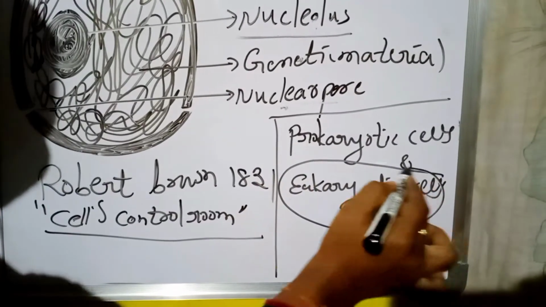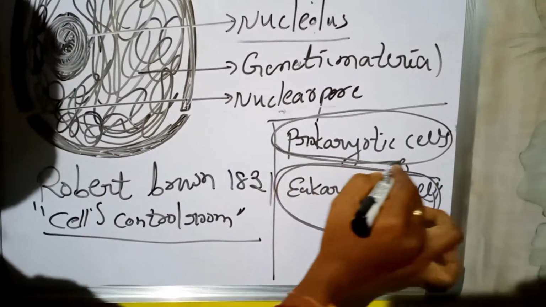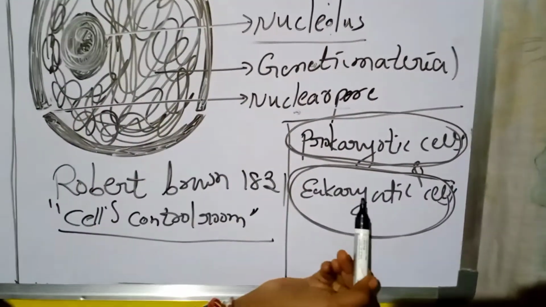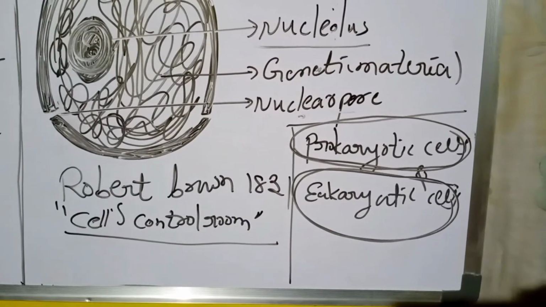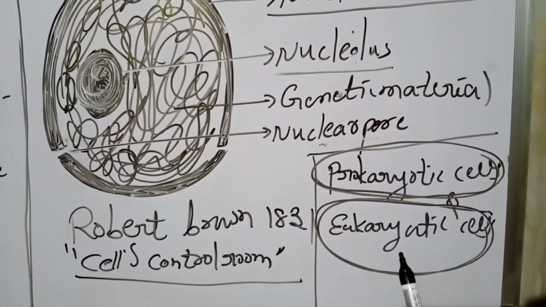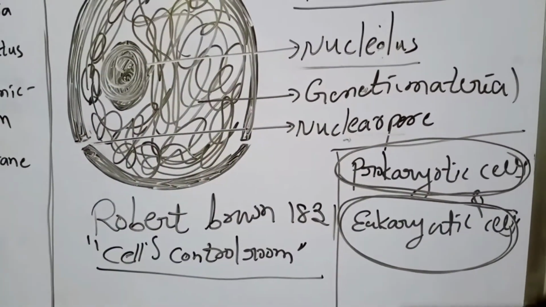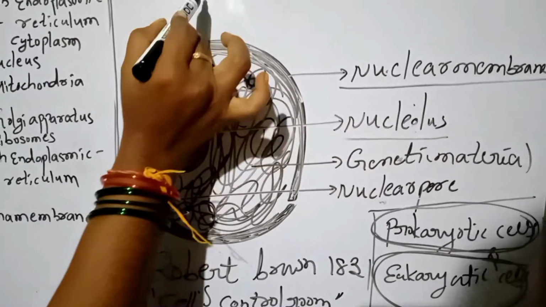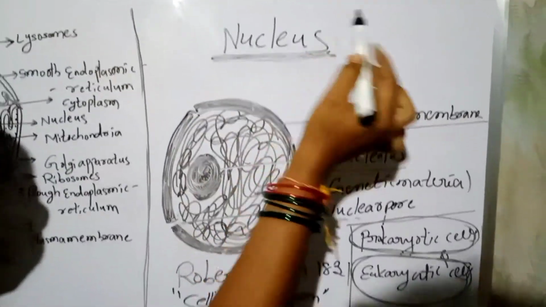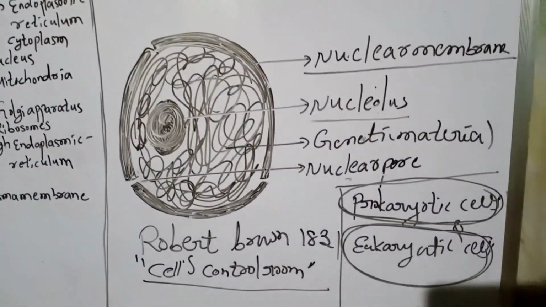Eukaryotic cells contain nucleus and prokaryotic cells do not contain nucleus. Examples of prokaryotic cells: bacteria. Examples of eukaryotic cells: plants, animals, fungi. Okay, so this is a very important organelle. Depending on this organelle, cells are divided like this: prokaryotic and eukaryotic cells.